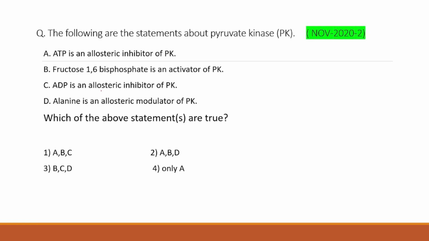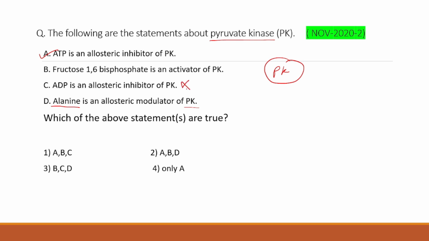Now moving further, the following are statements about pyruvate kinase. The regulation of pyruvate kinase has already been covered. ATP is an allosteric inhibitor of PK. Yes, we have already studied this in our previous videos. If you haven't watched those videos, I will provide their link in the description section. Fructose 1,6-bisphosphate is an activator of PK. ADP is an allosteric inhibitor of PK. Alanine is an allosteric modulator of PK.